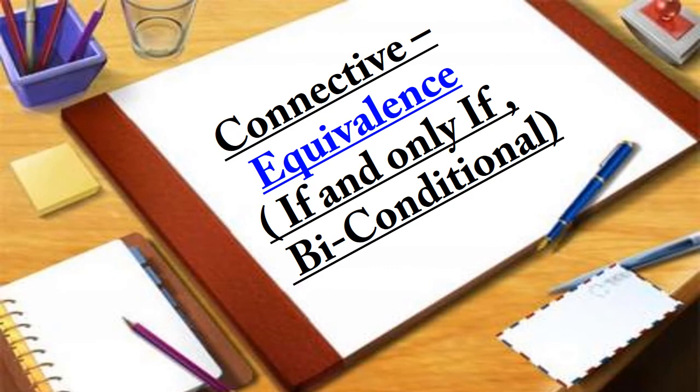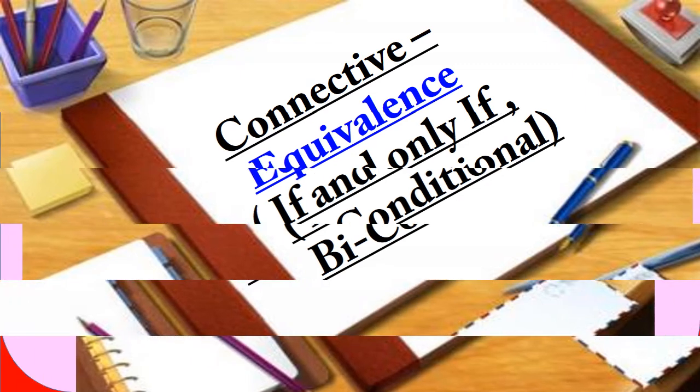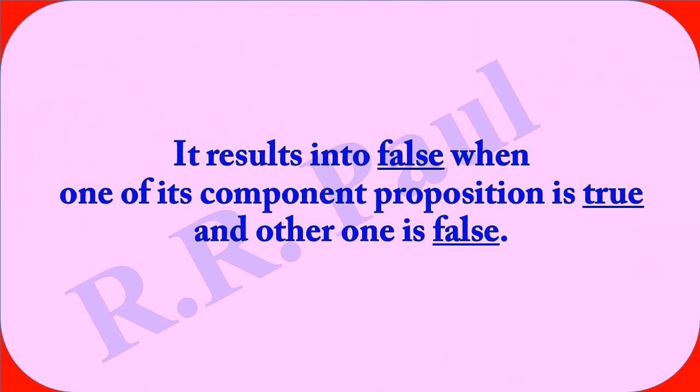The next one is equivalence, which is also termed as if and only if or biconditional. Here you can see that the output of an equivalence is false when one of the two propositions is false and the other one is true.